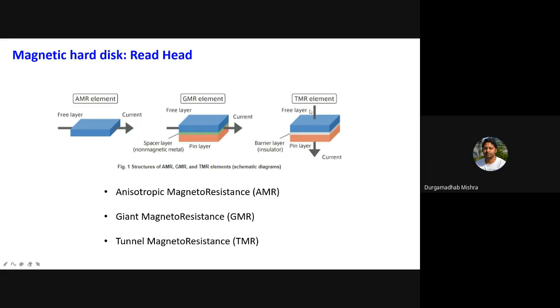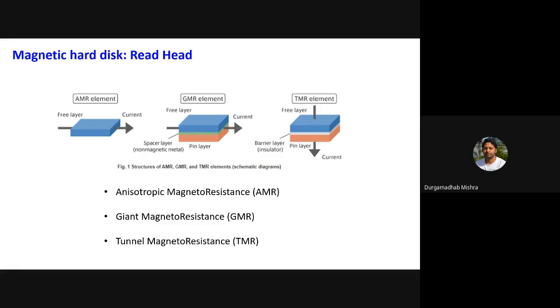Later on, what is used right now is a TMR element, tunnel magnetoresistance. The principle is quite similar. The top and the bottom are again ferromagnetic layers, but the spacer layer is not metallic anymore, it is actually an insulator. That means you have a possibility of tunneling. This insulator is like a very thin barrier layer, and therefore electrons can tunnel through from the top to the bottom layer.